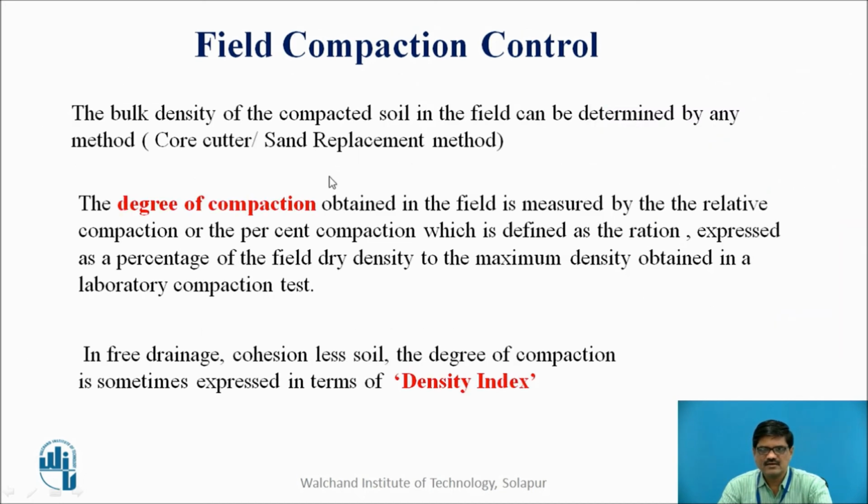Then the bulk density of the compacted soil in the field can be determined by any method, using either the core cutter or sand replacement method, and then the degree of compaction can be obtained. The degree of compaction is measured by the relative compaction or the percent compaction, which is defined as the ratio, expressed as a percentage, of the field dry density to the maximum density obtained in a laboratory compaction test. In some cases, especially in cohesionless soil, the degree of compaction is sometimes expressed in terms of density index.